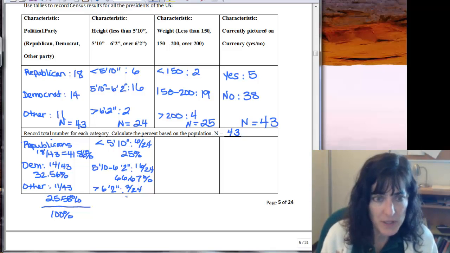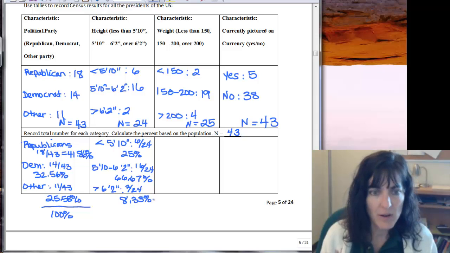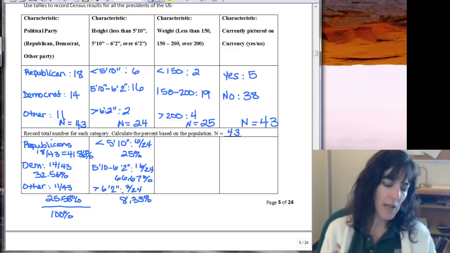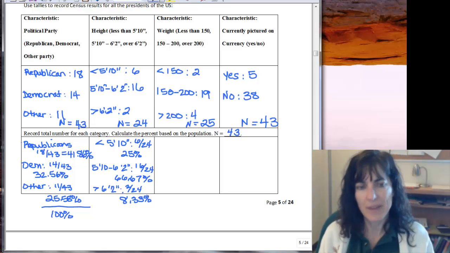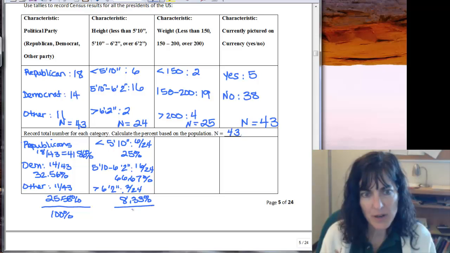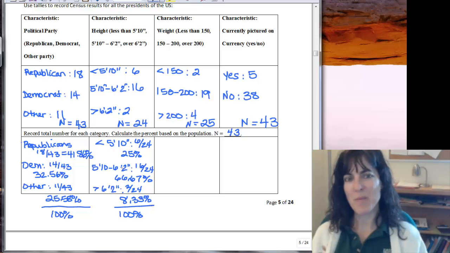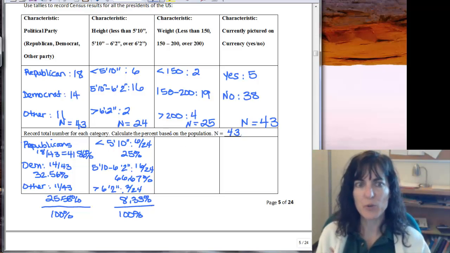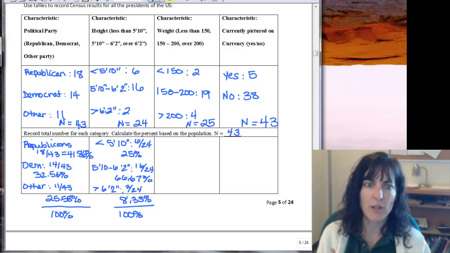And so that's going to be 8.33%. So if I take those 8.33 plus 66.67 plus 25, I get exactly 100. For that category, remember we had a smaller n, so we used 24 instead of the bigger 43.